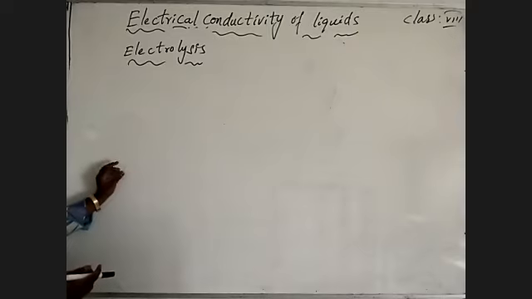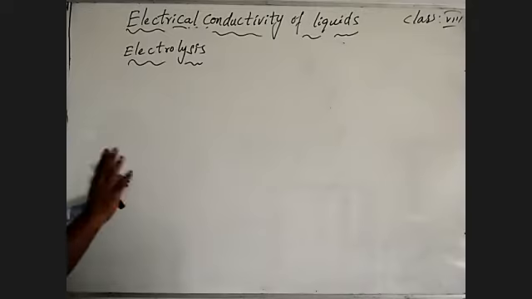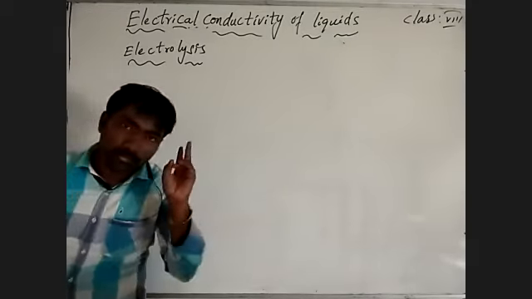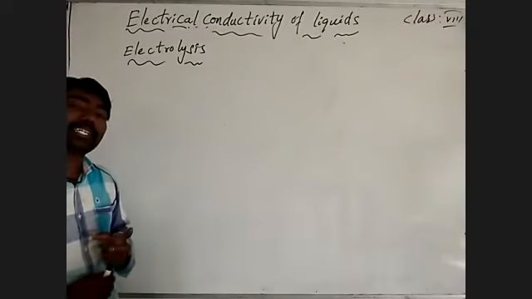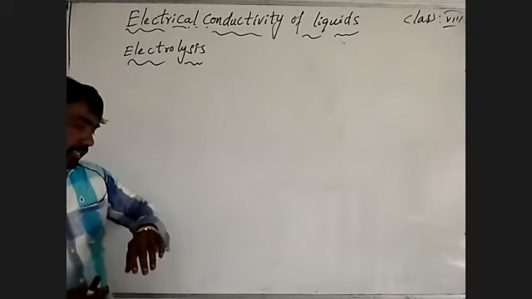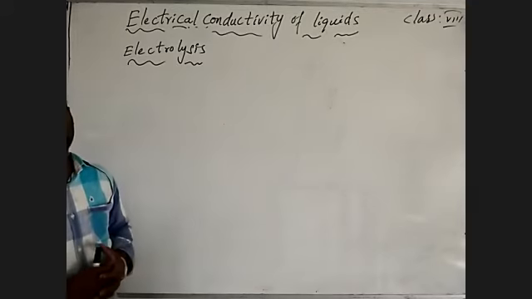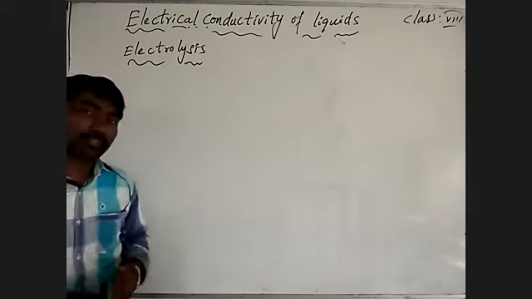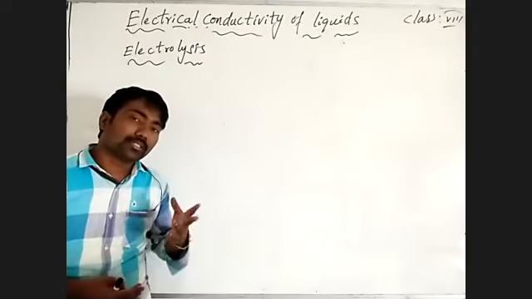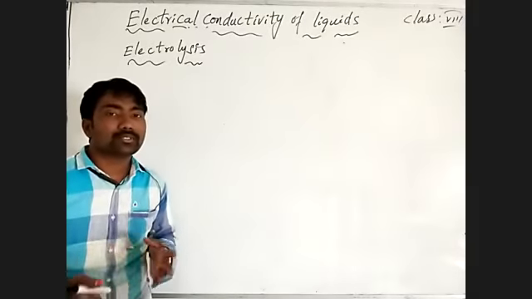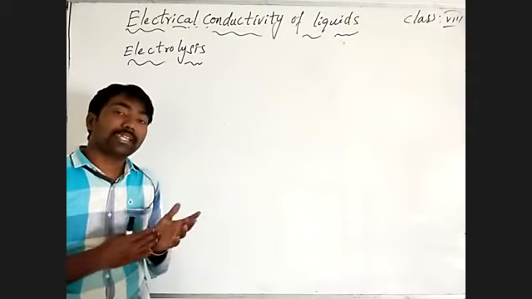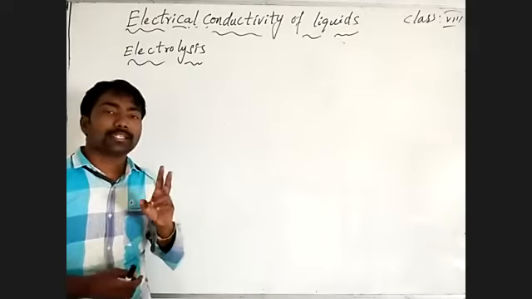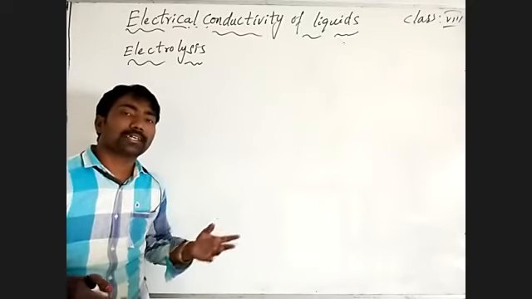What is electrolysis? The decomposition into two ions by passing electric current through the electrolyte.